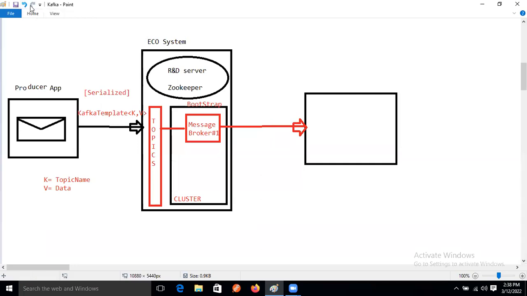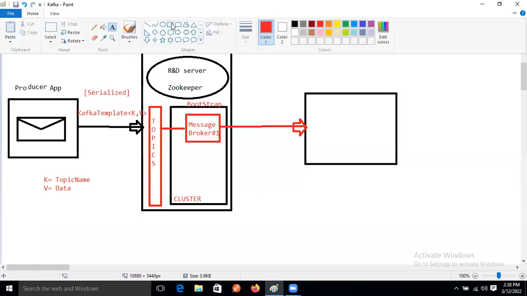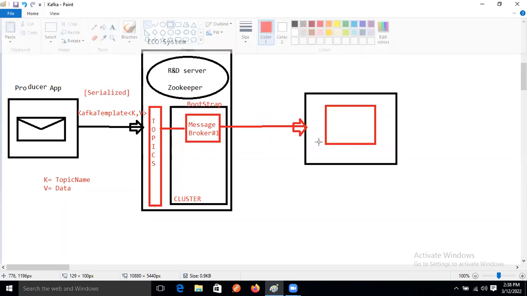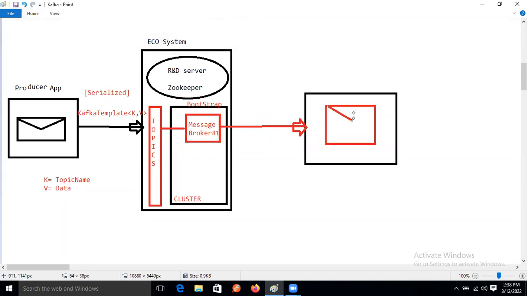Only one consumer. The message will be copied from the topic memory, and that data will be stored in the bootstrap memory in clustering format. That cluster name is message broker.